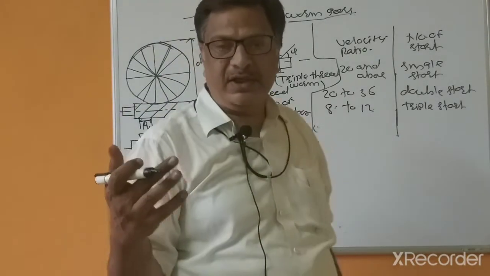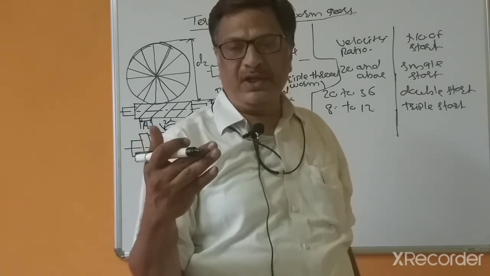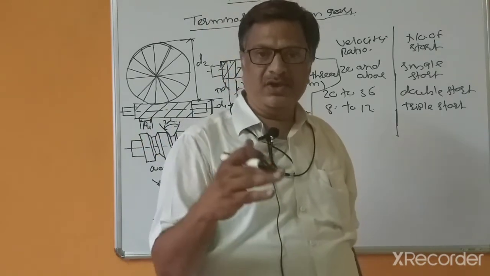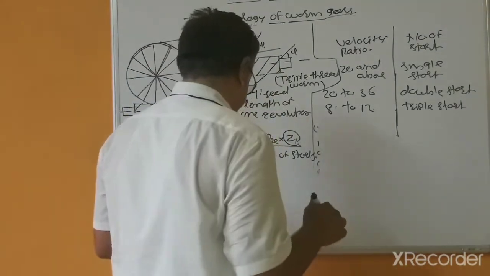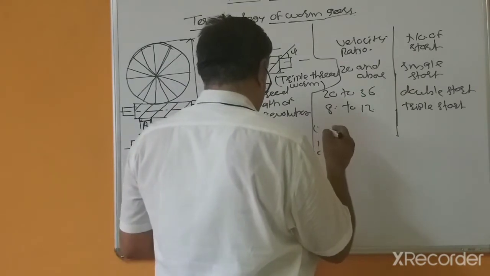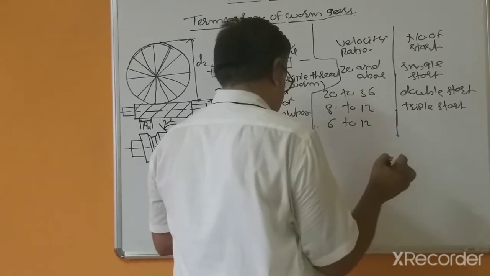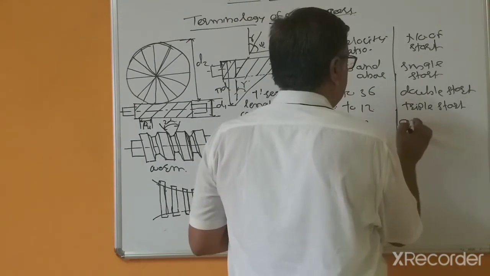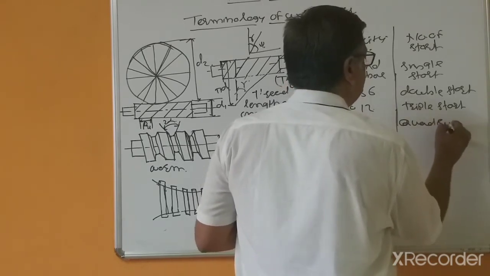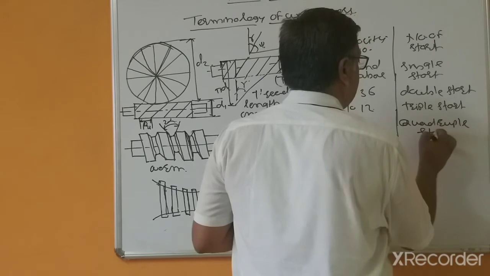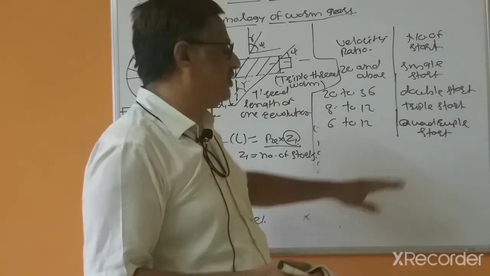For spur gears generally gear ratio is 4 to 6, and for helical gears 6 to 8. For bevel gears again 4 to 5, and this is up to 300:1. 6 to 12. So this is quadruple start. Quadruple start means for one rotation of the worm, the number of teeth advanced is 4.